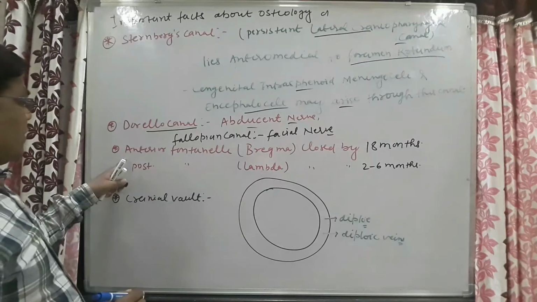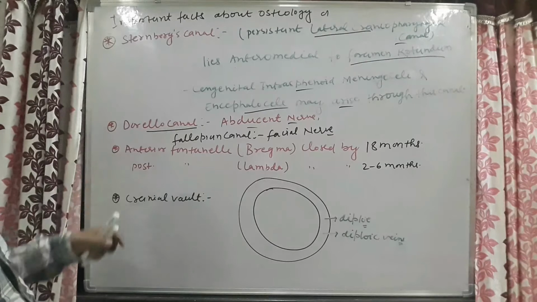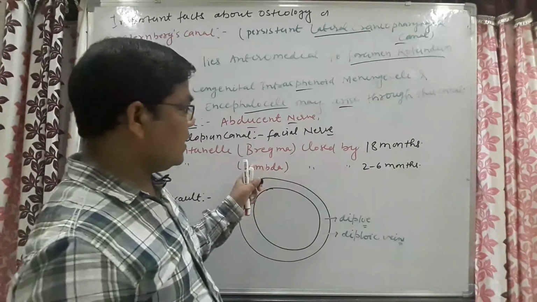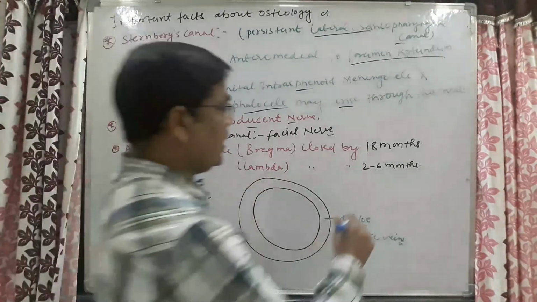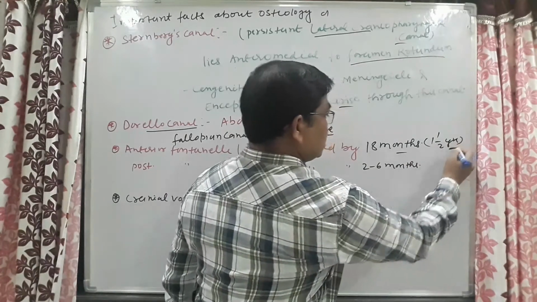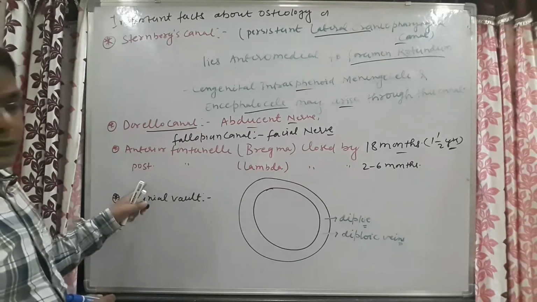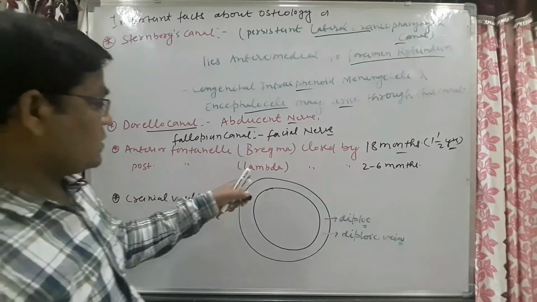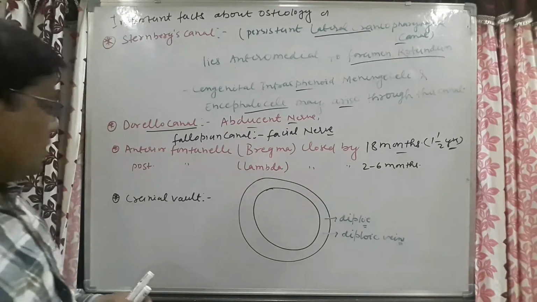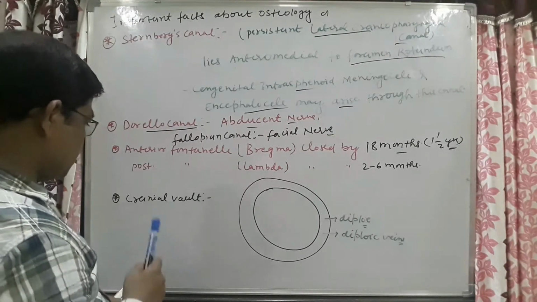Now come to another important point of this skull, the anterior fontanelle. This anterior fontanelle is closed by 18 months of age, that is 1.5 years of age, and the posterior fontanelle, also known as lambda, is closed by 2 to 6 months of age. Now come to some important points about the skull.